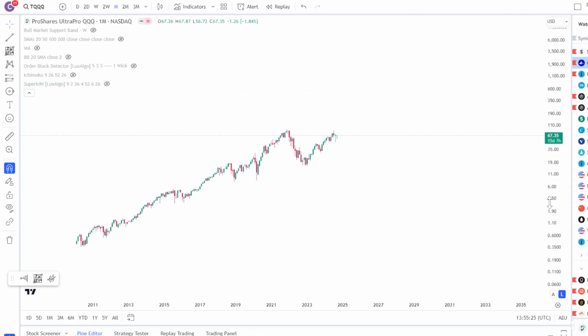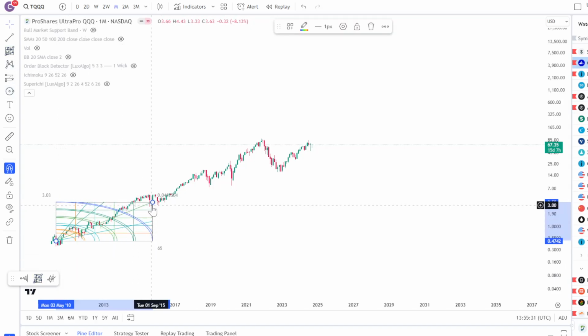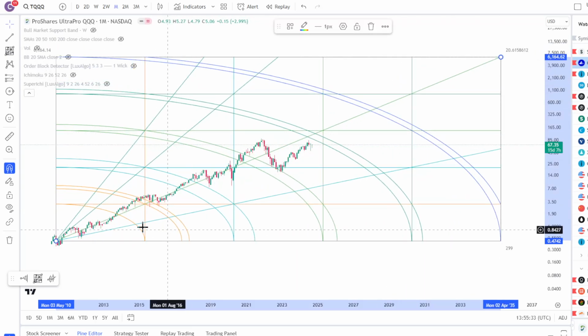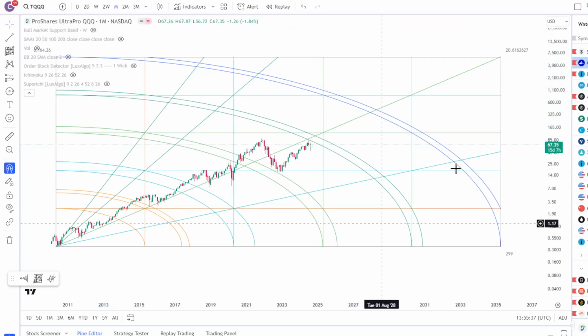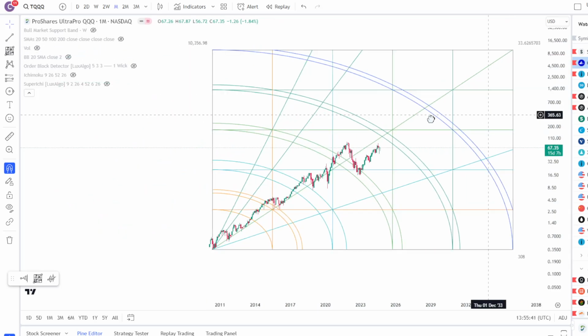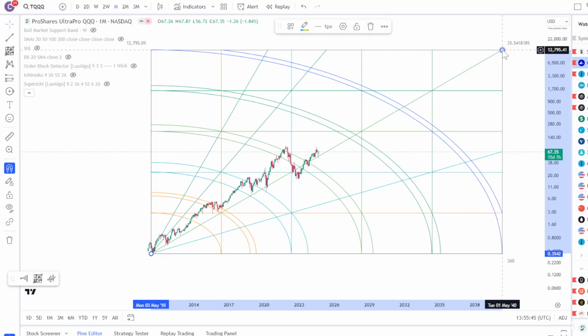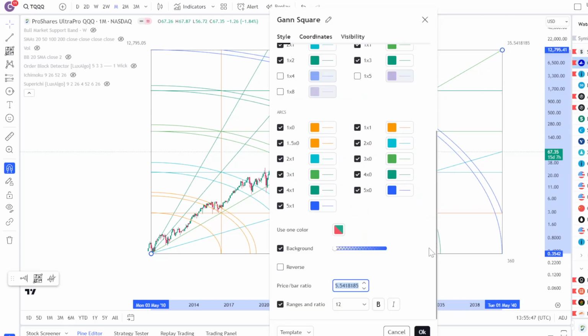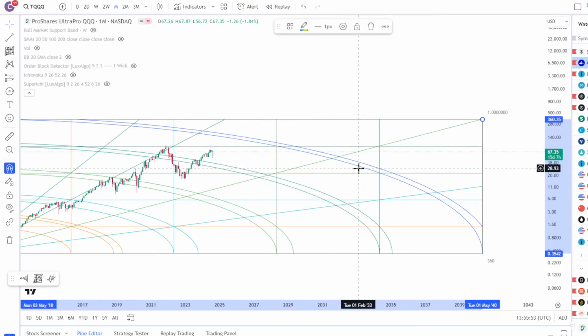So instead of doing like 720 duration, I'm going to do like 360. I'm going to do a Gann square here, starting from the bottom actually. I want that bottom to be hitting the wick over here with the magnet. There you go. Now, if I change this to 360 on the duration, which is going to be right there, right? The initial thing I'm going to start with for TQQQ is just the factor of 1, which is how you're supposed to start.